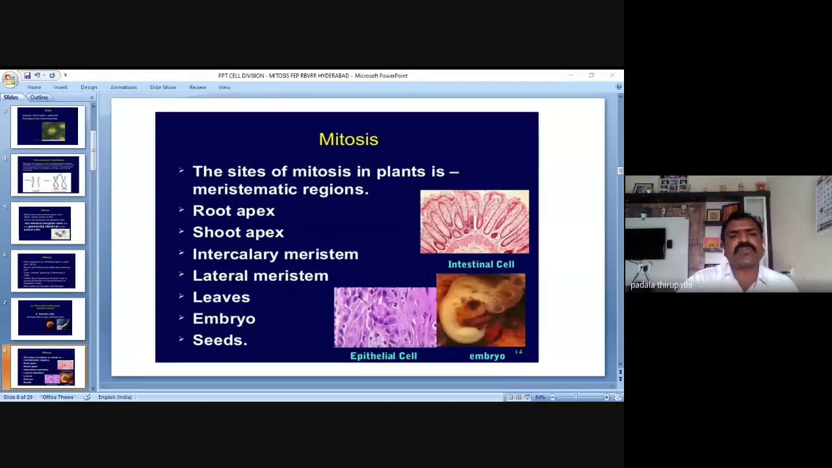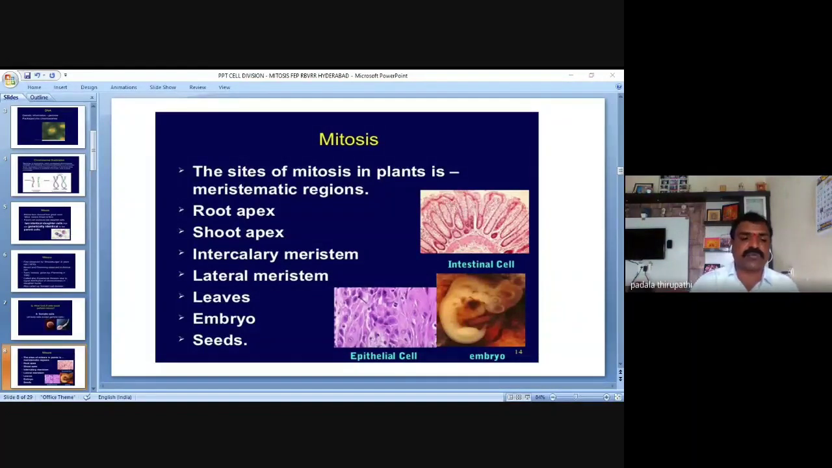Then the leaves also show mitosis. So the leaves consist of which type of tissue? Mesophyll cells. So mesophyll cells also perform mitosis. Then the embryo. Sir, the embryo belongs to reproductive cells, so why are you saying that? The embryo should perform mitosis. After fertilization, the embryo is formed. Then the embryo further divides through mitosis.